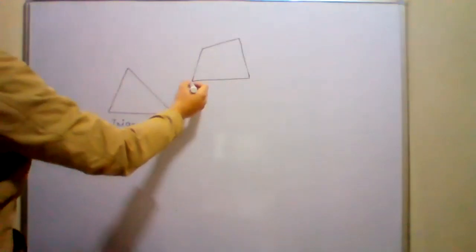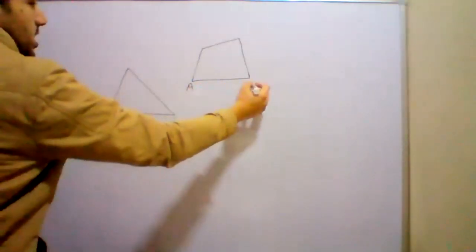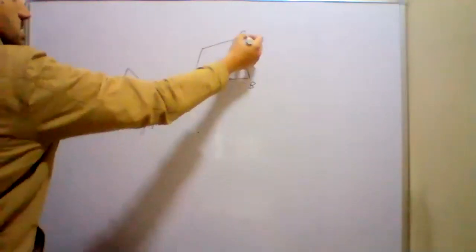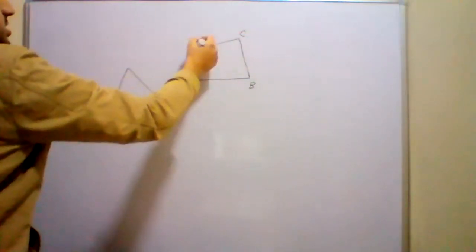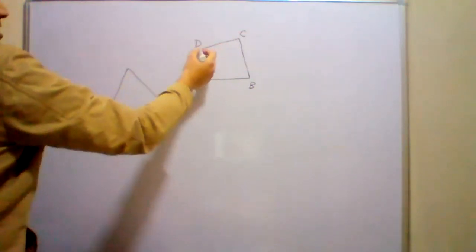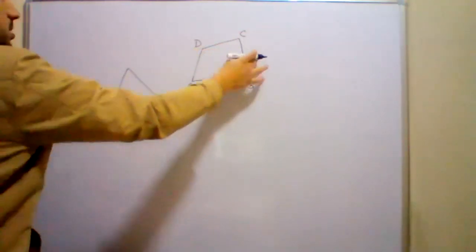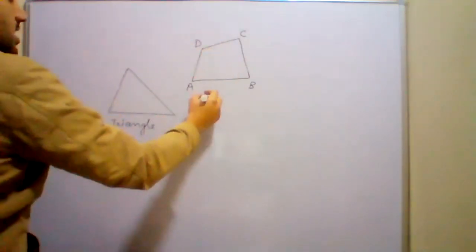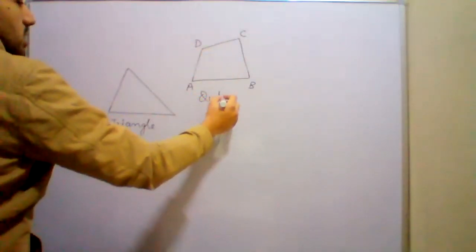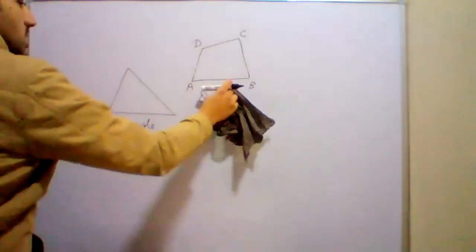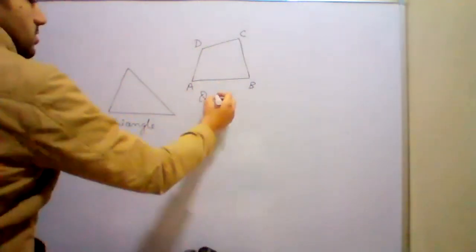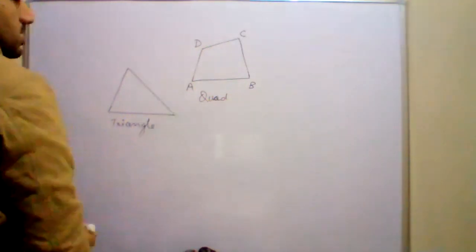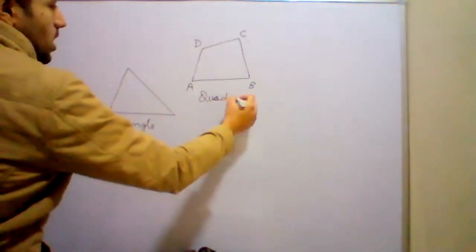Am I right or not? The first line segment is AB. Second is BC. Third line segment is CD. And fourth line segment is DA. So AB, BC, CD, and DA. These are the 4 line segments. So this is a quadrilateral. The word quad represents 4. Do you know the meaning of quad? Quad means 4. So that is why the name is quadrilateral.